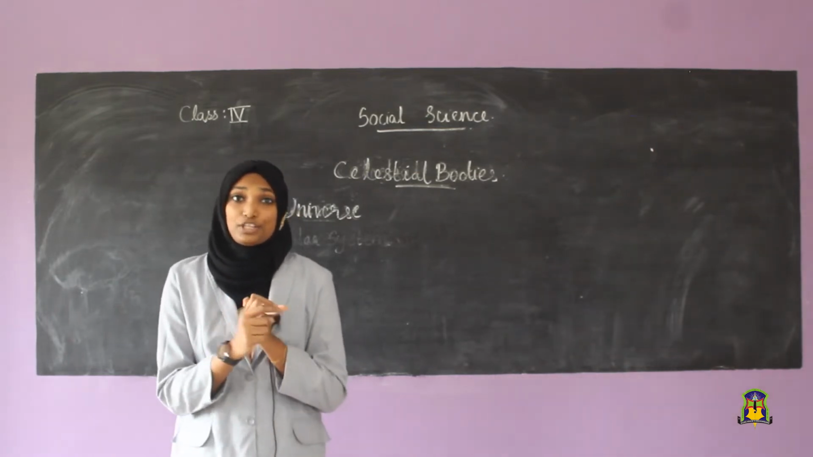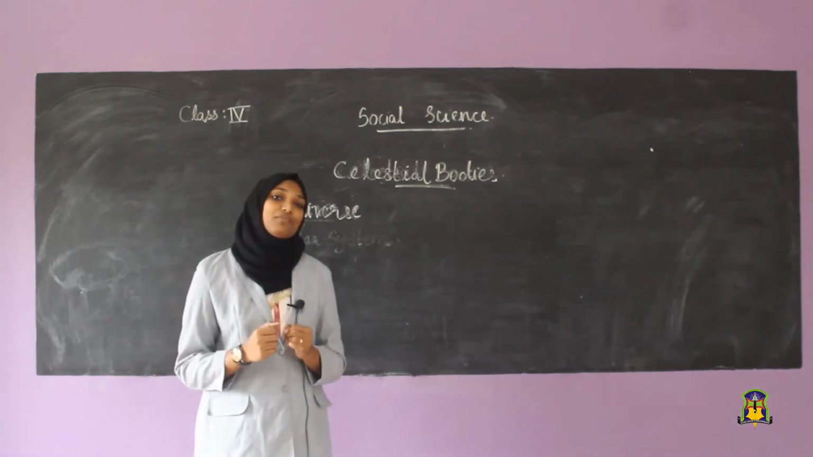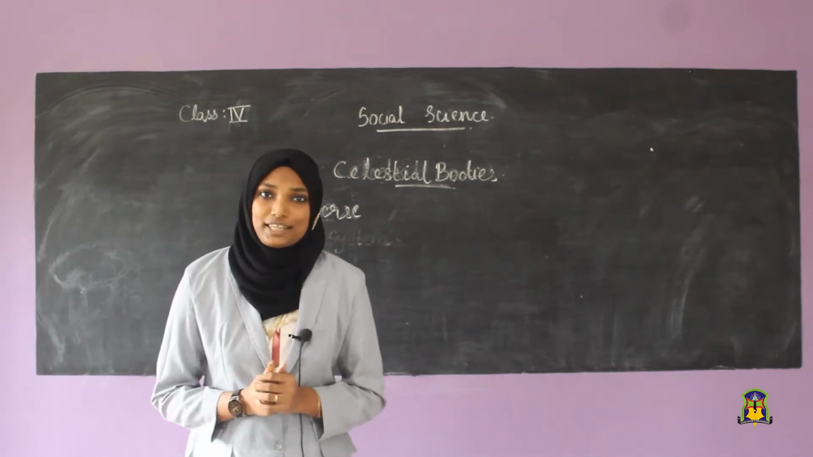The term meteoroid means ulka. The Malayalam word for comet is Val Nakshatram.